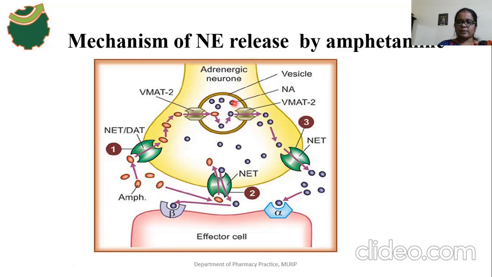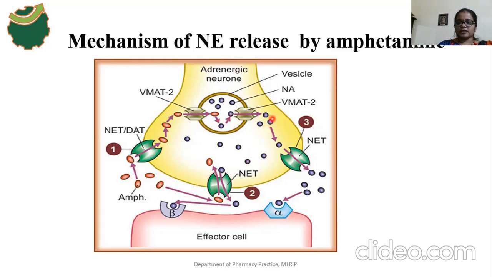So this purple color thing is what? Norepinephrine. And this red color thing is what? Amphetamine. After entering the synaptic vesicles, amphetamine stimulates the release of norepinephrine into the neuronal cytoplasm.